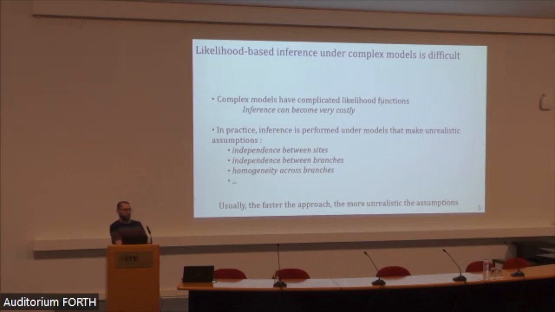And this entails the fact that maximum likelihood implementations typically have to make several simplifying assumptions about the underlying models of evolution, such as independence between sites, independence between branches, etc. And as we have seen before, this makes the simulations under these models unrealistic and not representative of real data. And usually the faster the approach, the more unrealistic the assumptions one has to make.